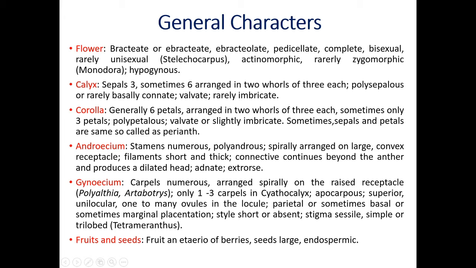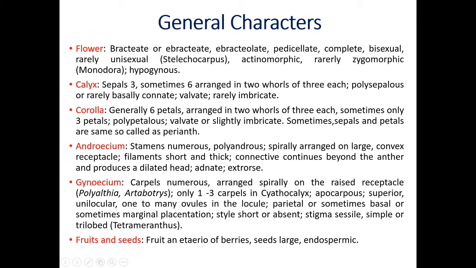Pedicellate. Every flower has a stalk. The stalk of the flower is called pedicel, and if the pedicel is present, the flowers are called pedicellate. Complete. Complete means all the floral whorls, sepals, petals, stamens, and carpels are present on one and the same flower. That condition is called a complete flower. Out of the 4, if any one is absent, the flowers are called incomplete. But in this family, you will get complete flowers.